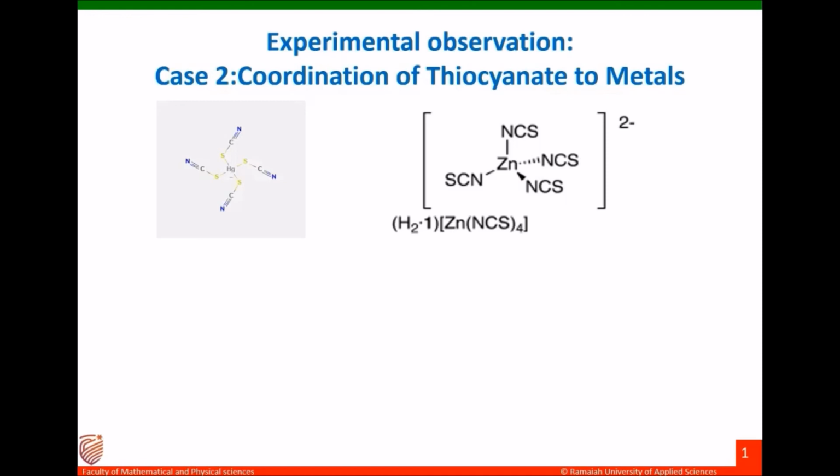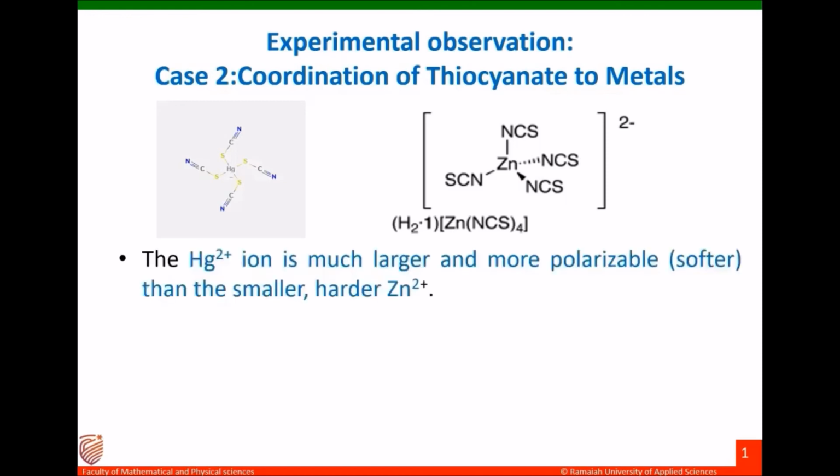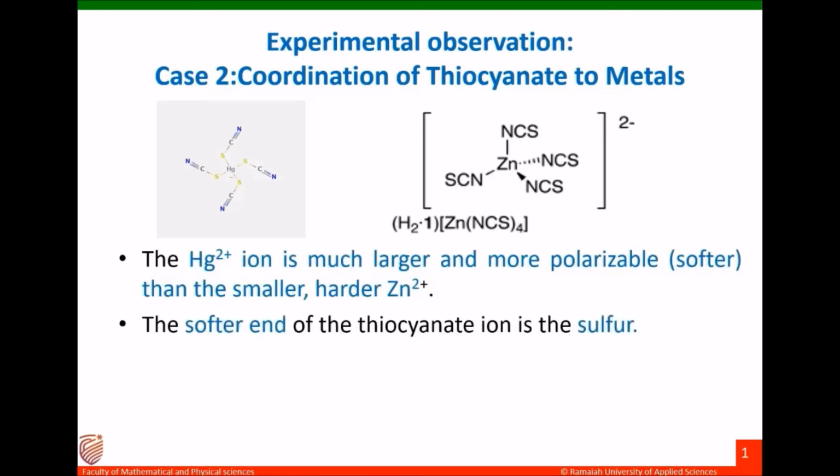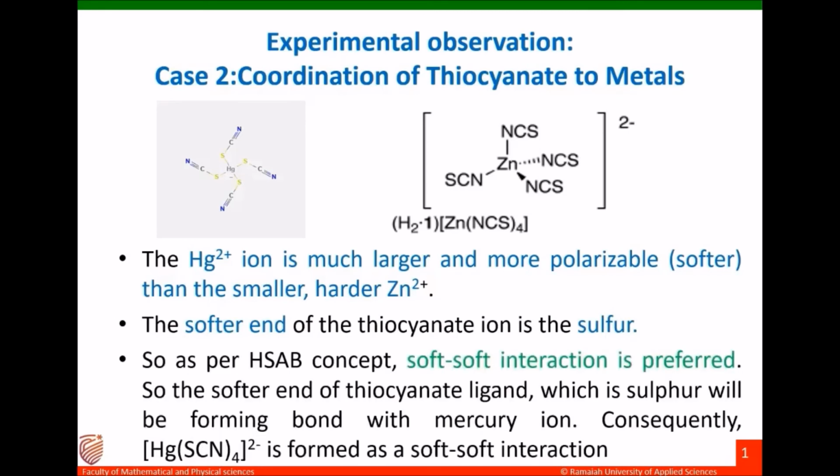The softer end of the thiocyanate ion is the sulfur. As per the HSAB concept, the soft-soft interaction is preferred. So, the softer end of the thiocyanate ligand, which is sulfur, will be forming a bond with the mercury ion. Here the mercury ion is a softer ion because of its size. That's why [Hg(SCN)4]2- is formed as a soft-soft interaction.